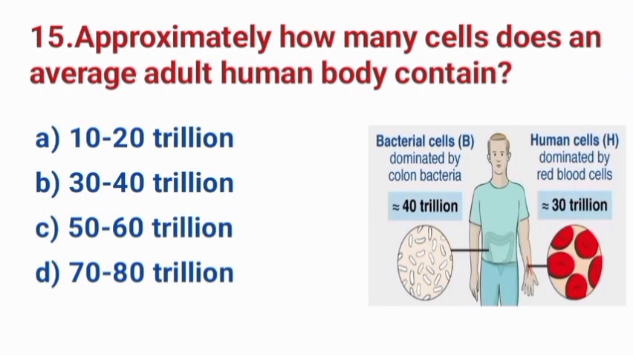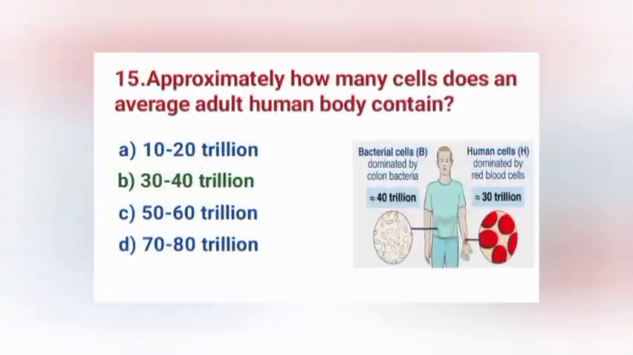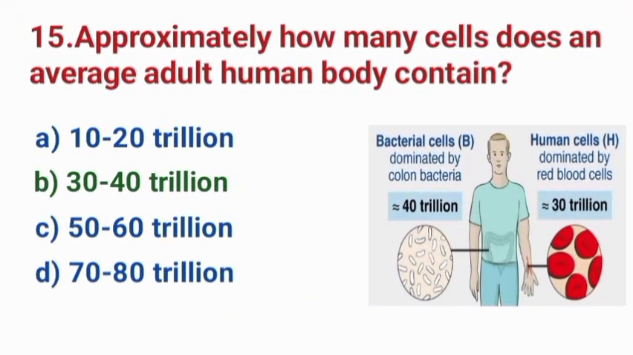Question number 15. Approximately how many cells does an average adult human body contain? A. 10 to 20 trillion. B. 30 to 40 trillion. C. 50 to 60 trillion. D. 70 to 80 trillion. The correct answer is option B. 30 to 40 trillion.